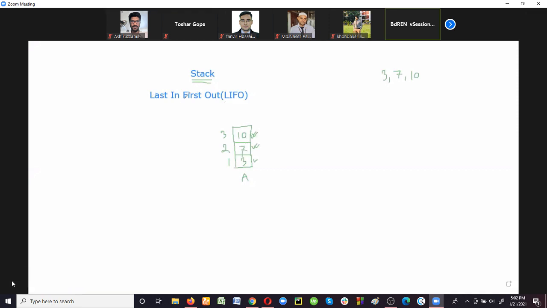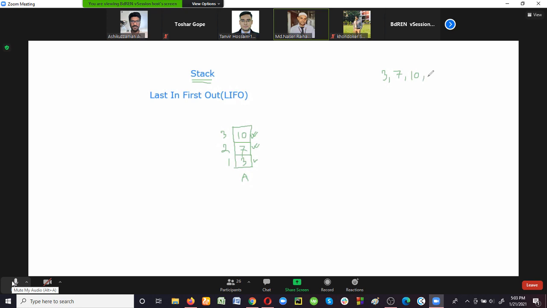That's why stack is called a last in, first out data structure. The element that is inserted last, 10, will be removed first. And 3, which was inserted first, we can delete only after deleting all the topmost data elements. When it becomes the topmost data element, we can delete it. Is that clear?